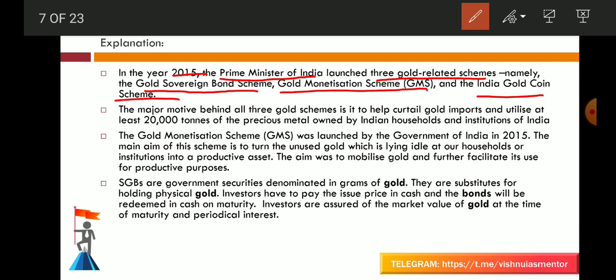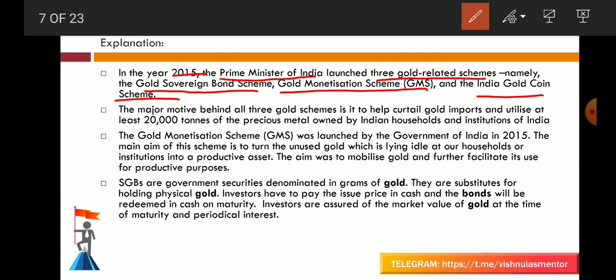First, you should know what these three schemes are about. The Sovereign Gold Bond Scheme is launched with an aim to reduce the demand for physical gold, thereby keeping a tap on imports of gold in India and utilizing the resources effectively. This scheme offers the same benefits as physical gold. When people invest in the sovereign gold bond scheme, they get a paper against their investment instead of a gold bar or gold coin. That is the sovereign gold bond scheme.